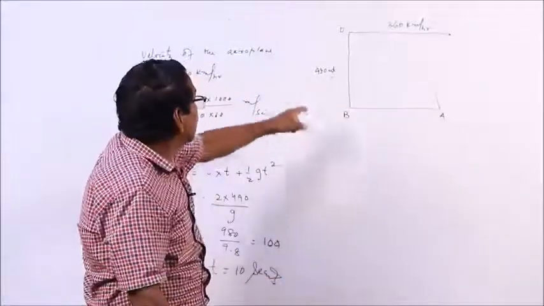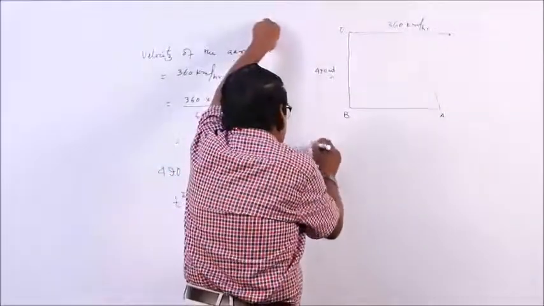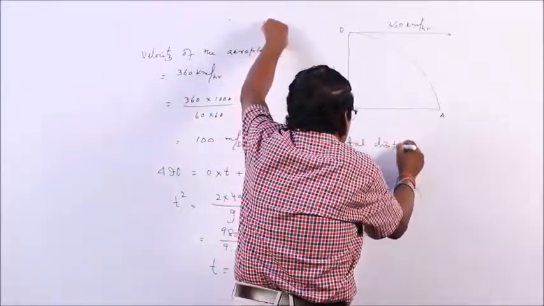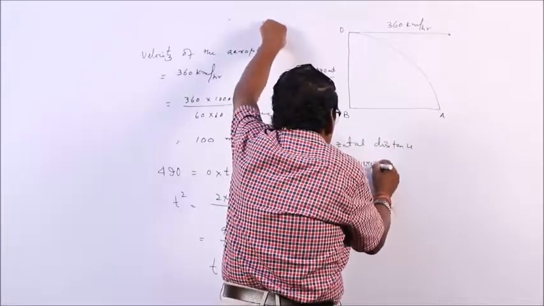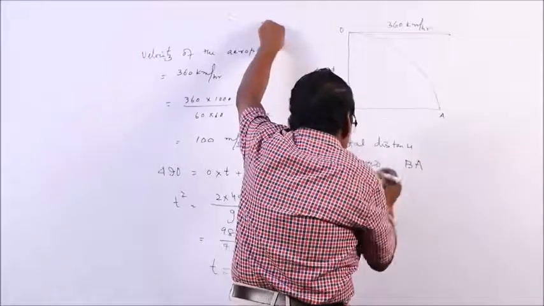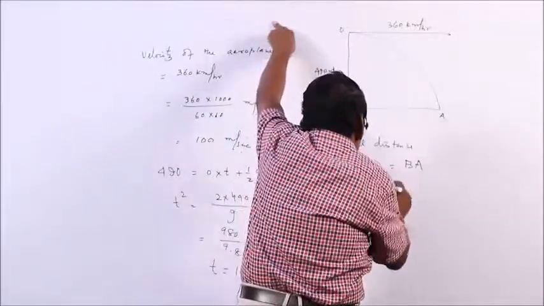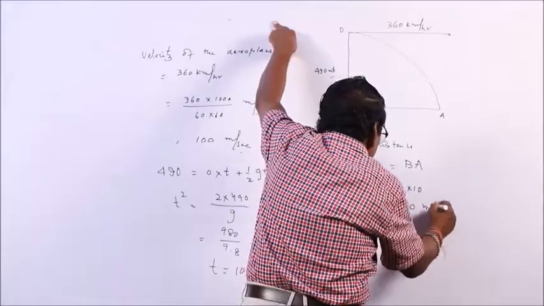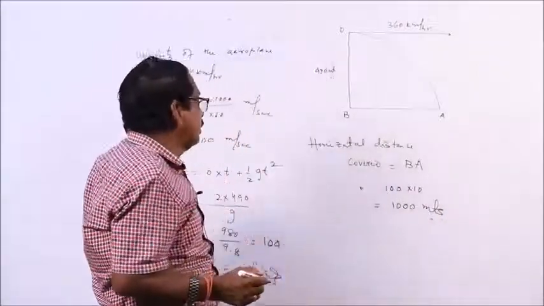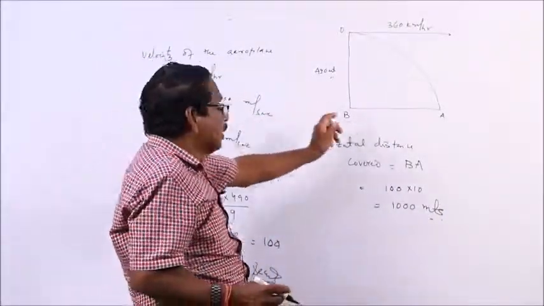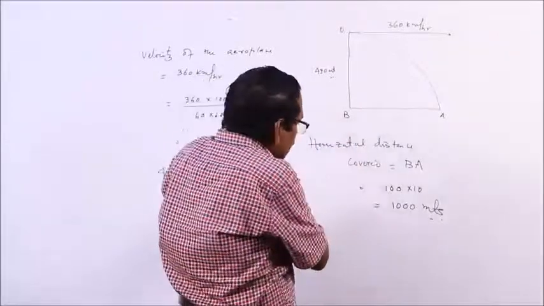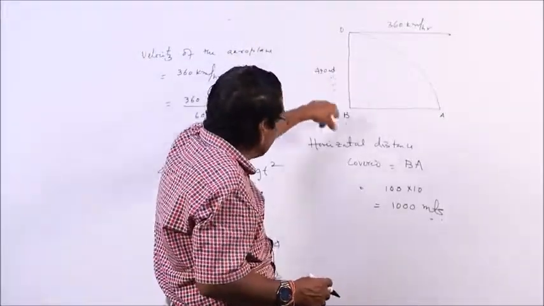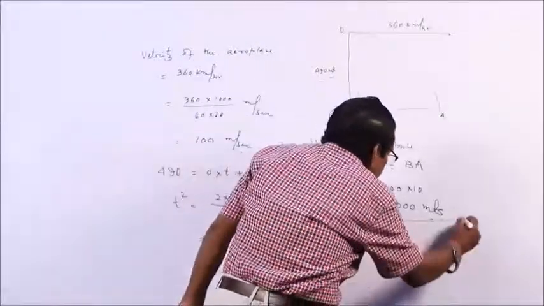So, during this 10 seconds, how much distance will it cover? Horizontal distance covered is equal to BA, that is equal to what? Velocity 100 times 10. So, this is 1000 meters. So, in order to hit the target, the bomb must be dropped from a distance of 1000 meters, or if it is dropped from just on the top of the target, it will miss by a distance of 1000 meters.